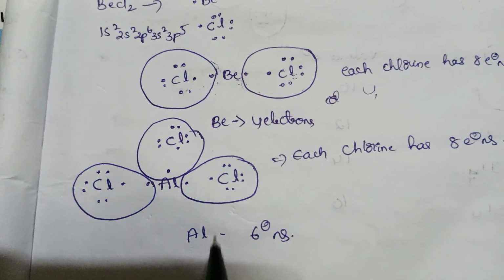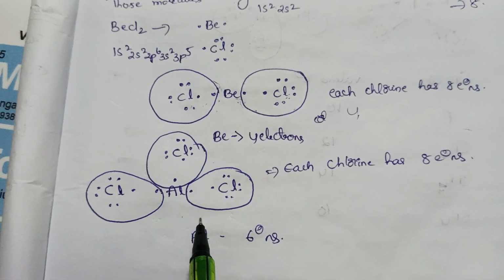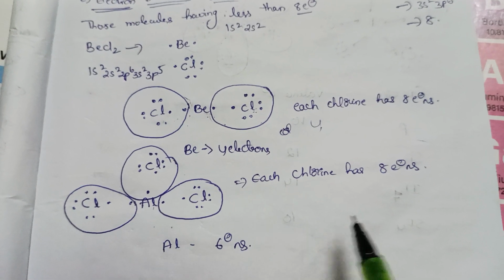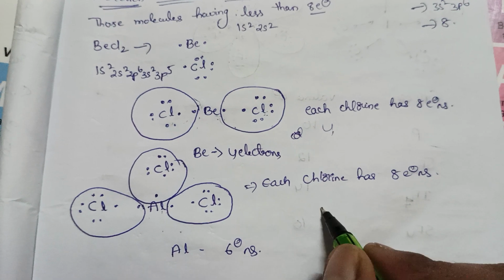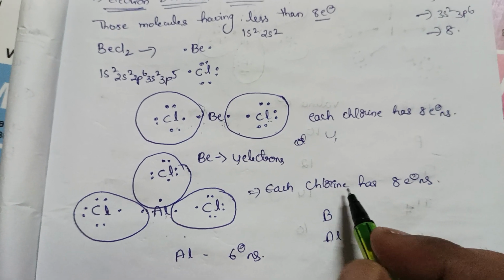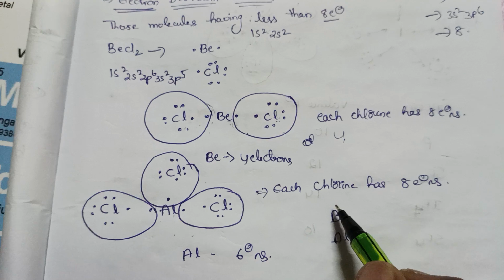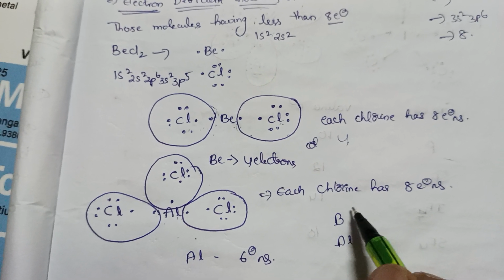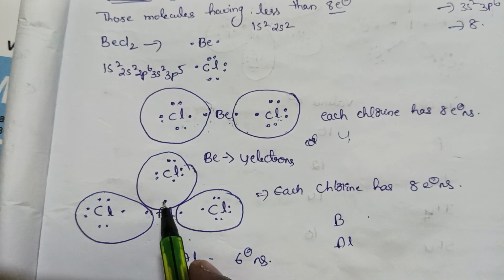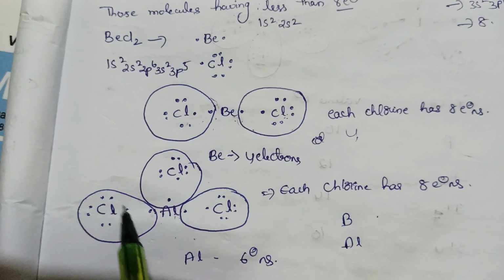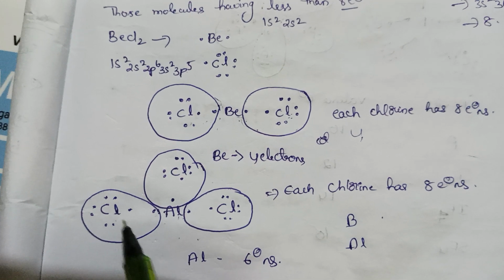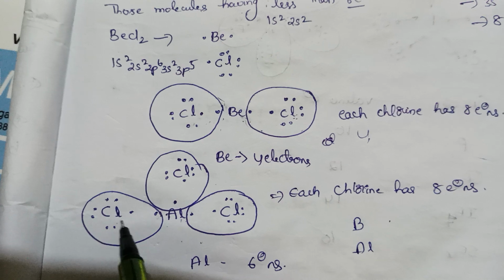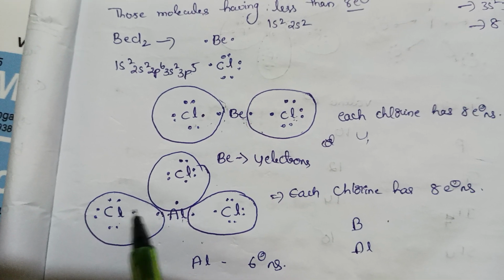Let's take one more example, AlCl3. See, aluminum is in the boron family, boron and aluminum. It belongs to the 13 group family. It has 3 electrons in the outermost shell, so it is represented with 3 electrons. Chlorine has 7 electrons in the outermost shell. It is represented as Lewis dot structures.